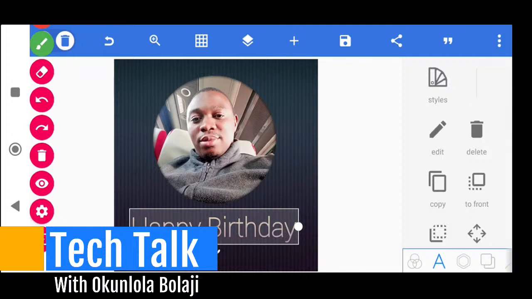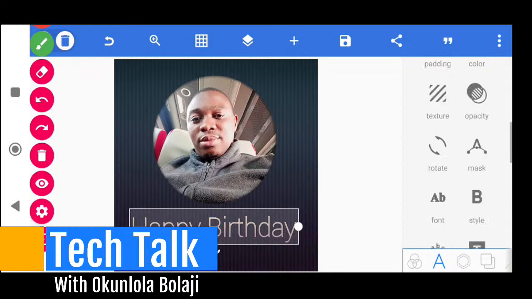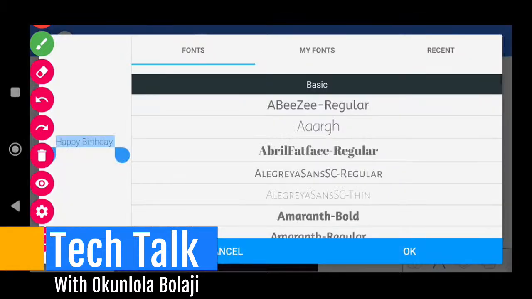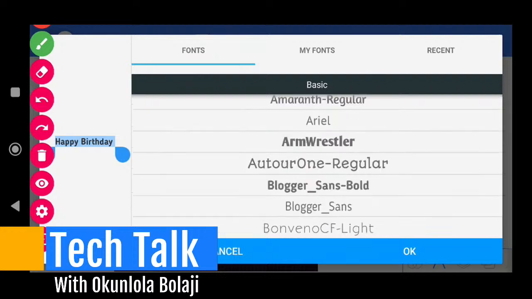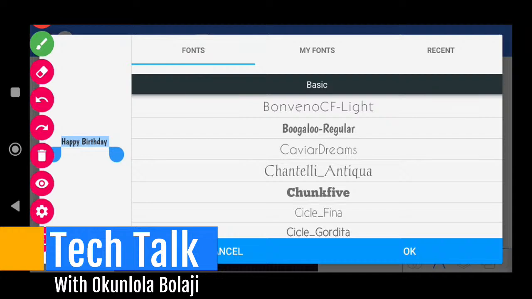Now after clicking on the A here, I will be looking for font. For some of you that don't know anything about graphic design, font is what allows you to change how a text looks. So click on font here, a list of fonts. You can still download more and put more. For some of you that took the former class, or the former free tutorial, you should be able to get that. The class I'm talking about is a free class too.